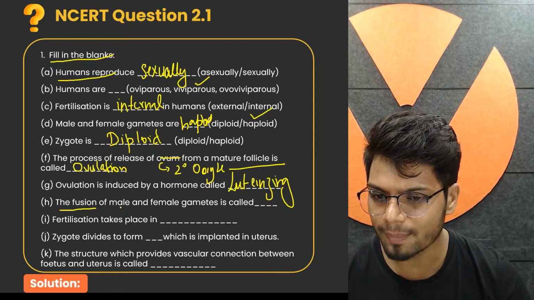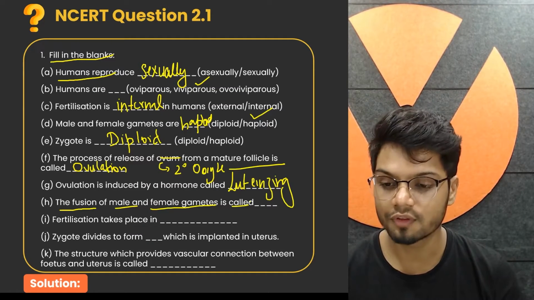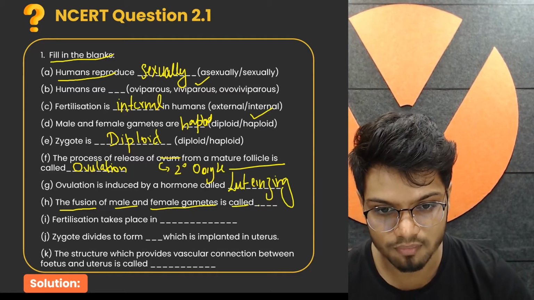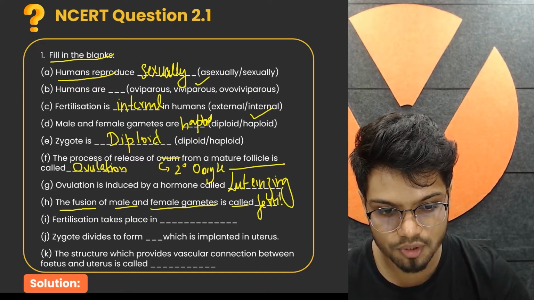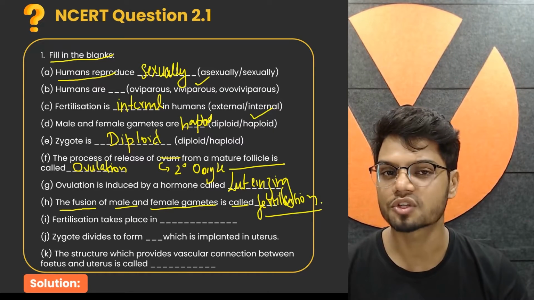Next question, very easy. The fusion of male and female gametes is called what? The fusion of male and female gametes is known as fertilization. The easiest question of all time, fertilization. Now let's look at the next question.